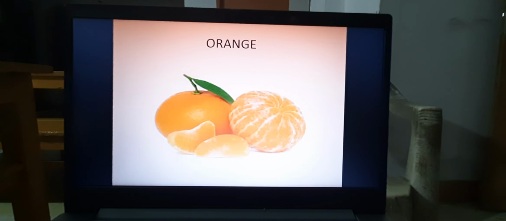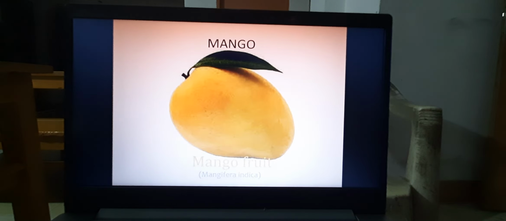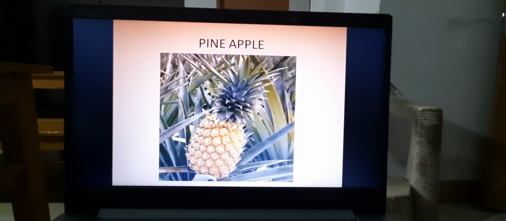So orange, probably you have seen, apple, mango, banana is a very good source of iron. If a person has a deficiency of iron, we can take banana. Pineapple, a very good source of vitamin C.